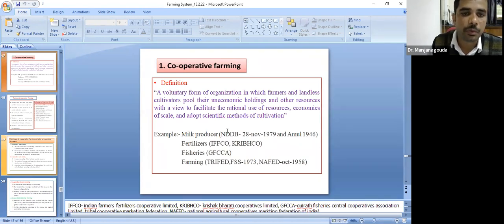Let's say, for example, IFFCO and NDDB. These are all examples of cooperative farming.